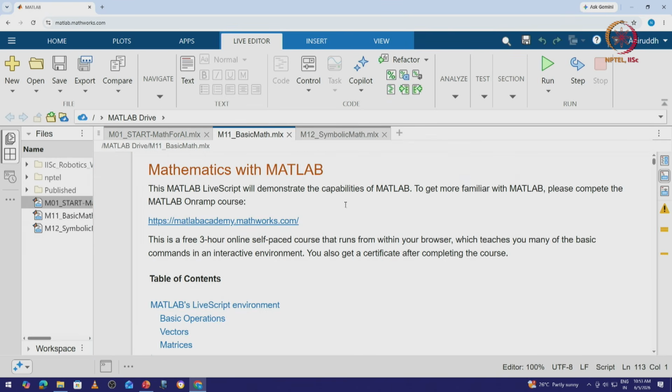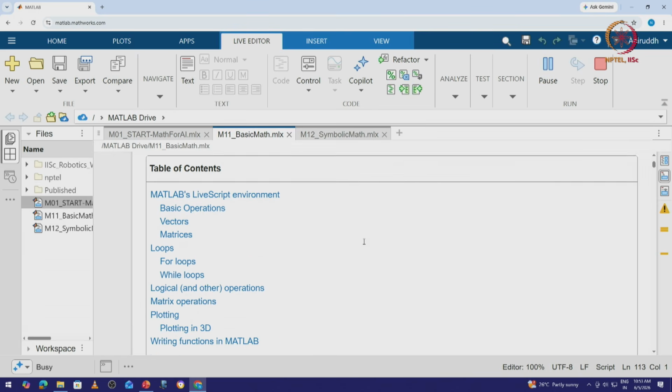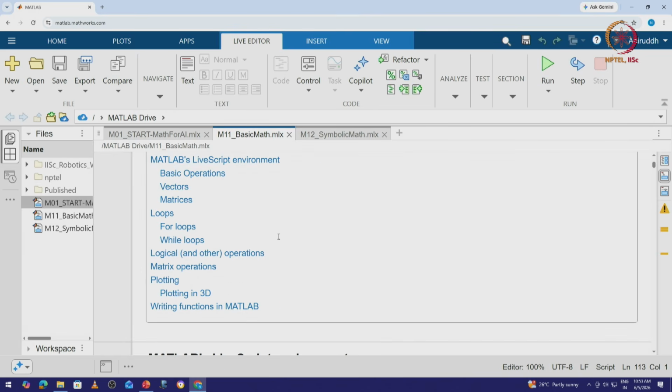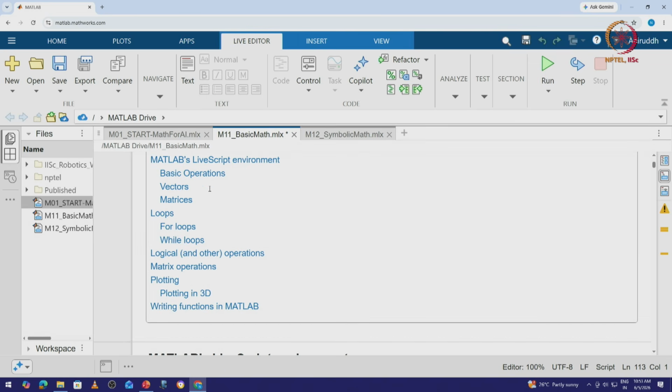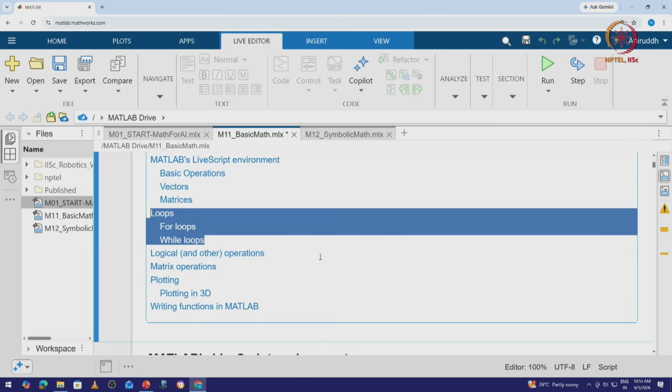Okay, so in this MATLAB we'll basically just try to run this MLX file. Once we run it, we'll try to go over certain operations, so let's start. In this particular tutorial, let's go over basic operations, and then an understanding of vectors, matrices, and also go over loops, which is for loop and while loop.